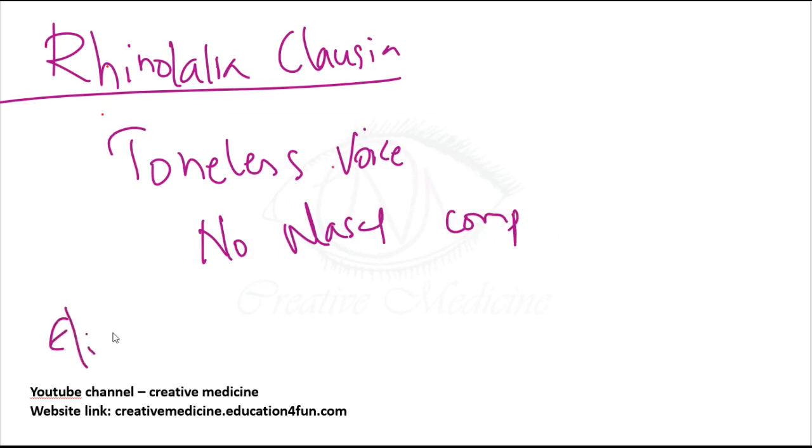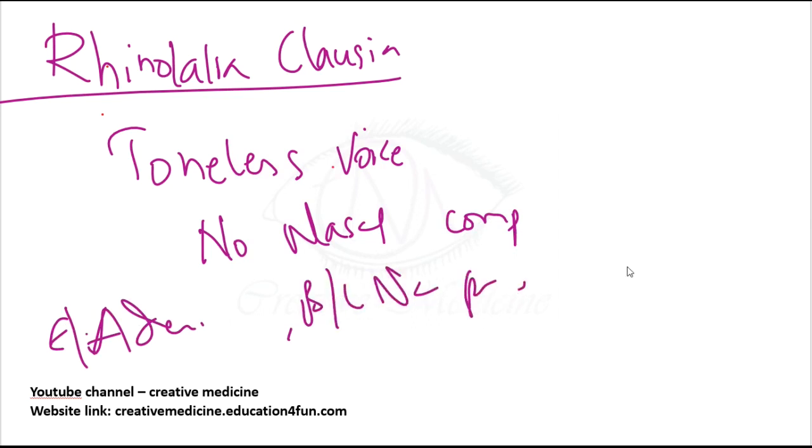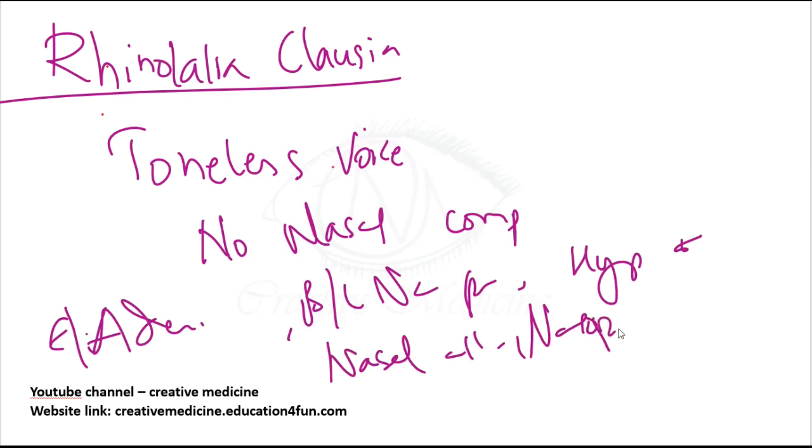What is the etiology? Obviously, it is seen in adenoids, and also if there are bilateral nasal polyps, hypertrophied turbinates, nasal allergy, or nasopharyngeal angiofibroma.